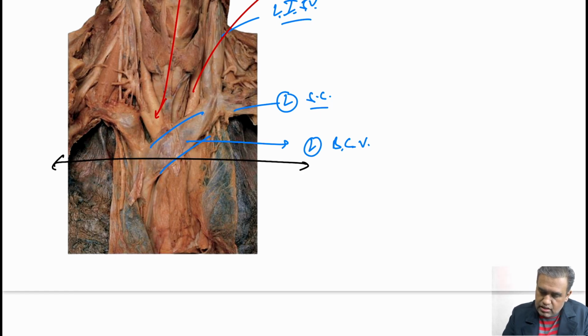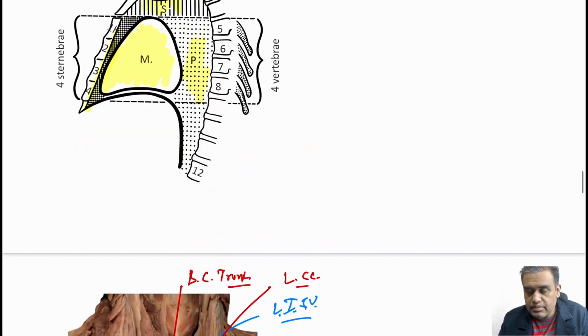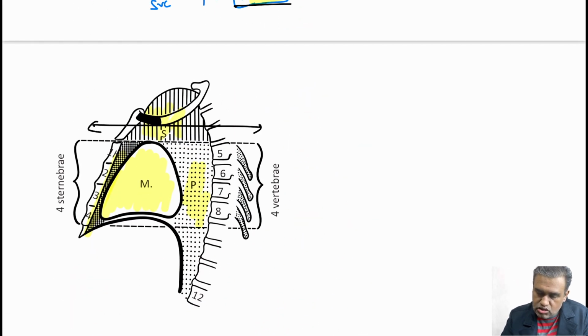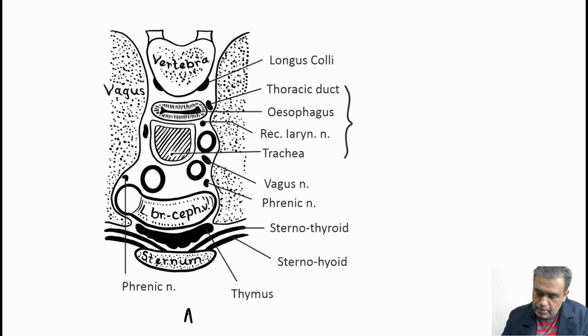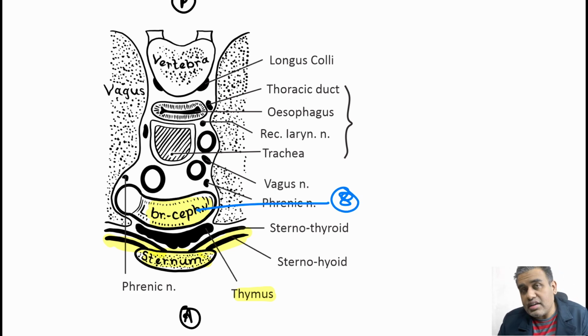If you make a transverse section through the superior mediastinum, what structures will we see? Have a look at this. Very important image. That is anterior, that is posterior. Most anterior, obviously, you have the sternum and the attached strap muscles going to the neck. Behind the sternum, you have this thymus or remnants of thymus. Then you have this left brachiocephalic vein. That was the one that was asked in the question. So it is lying behind the thymus, as was in the last option.